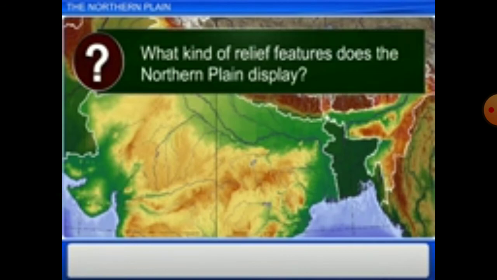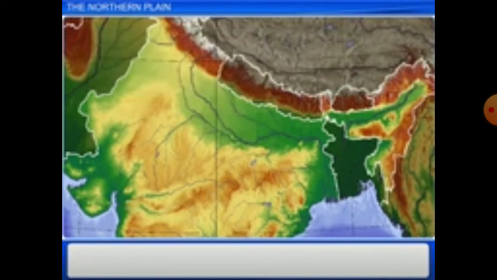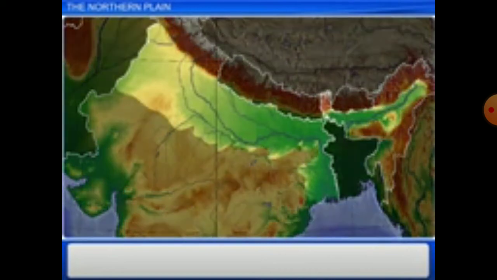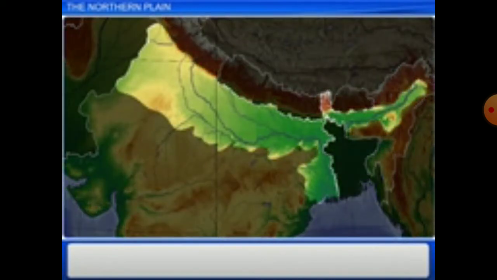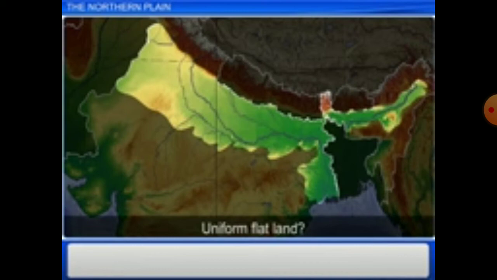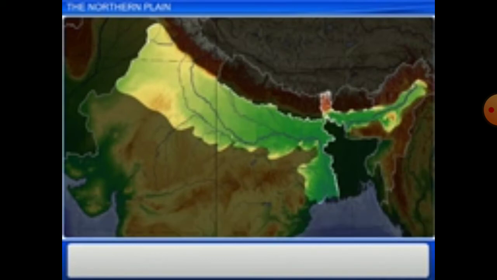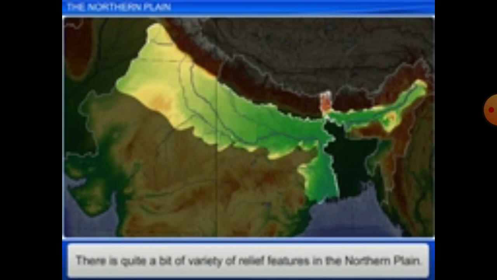What kind of relief features does the northern plains display? People generally think of the northern plains as a flat land, but there are other physical features and varieties of geomorphological conditions.